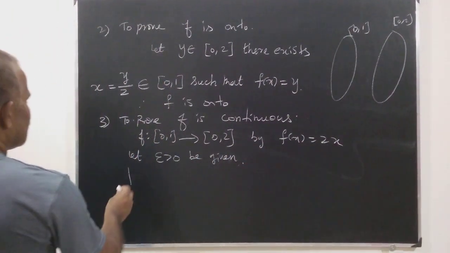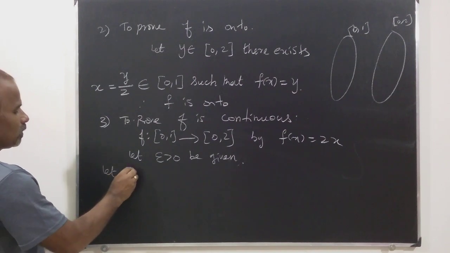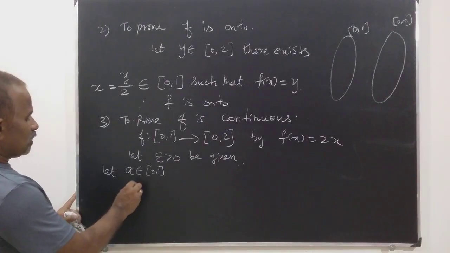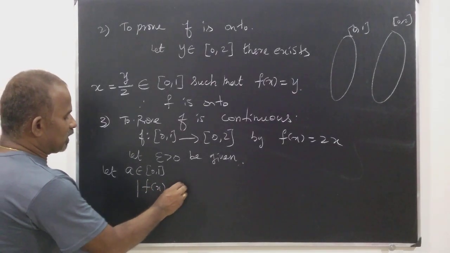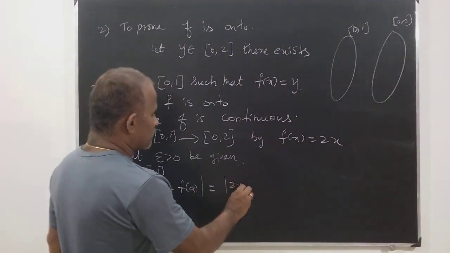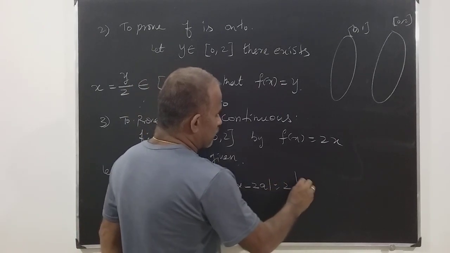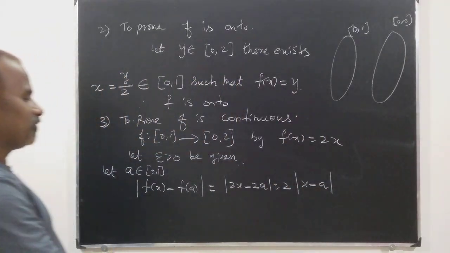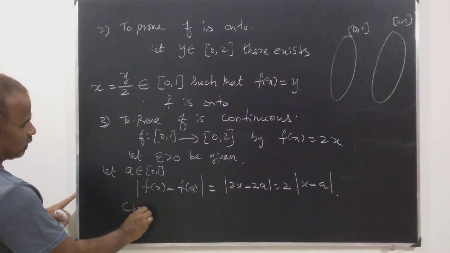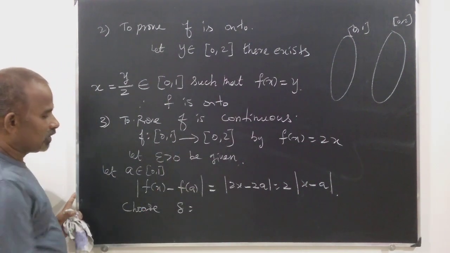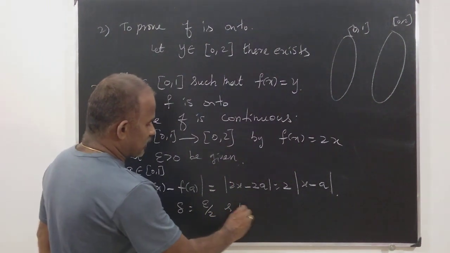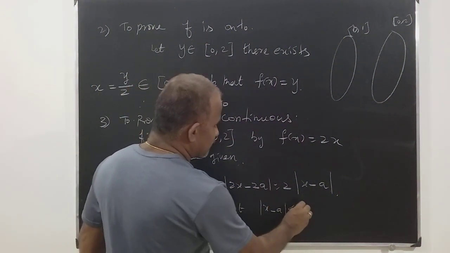So let a belong to [0, 1]. So modulus of f of x minus f of a is equal to modulus of 2x minus 2a, which is equal to 2 times mod x minus a. So choose delta equal to epsilon by 2 such that modulus of x minus a is less than delta.